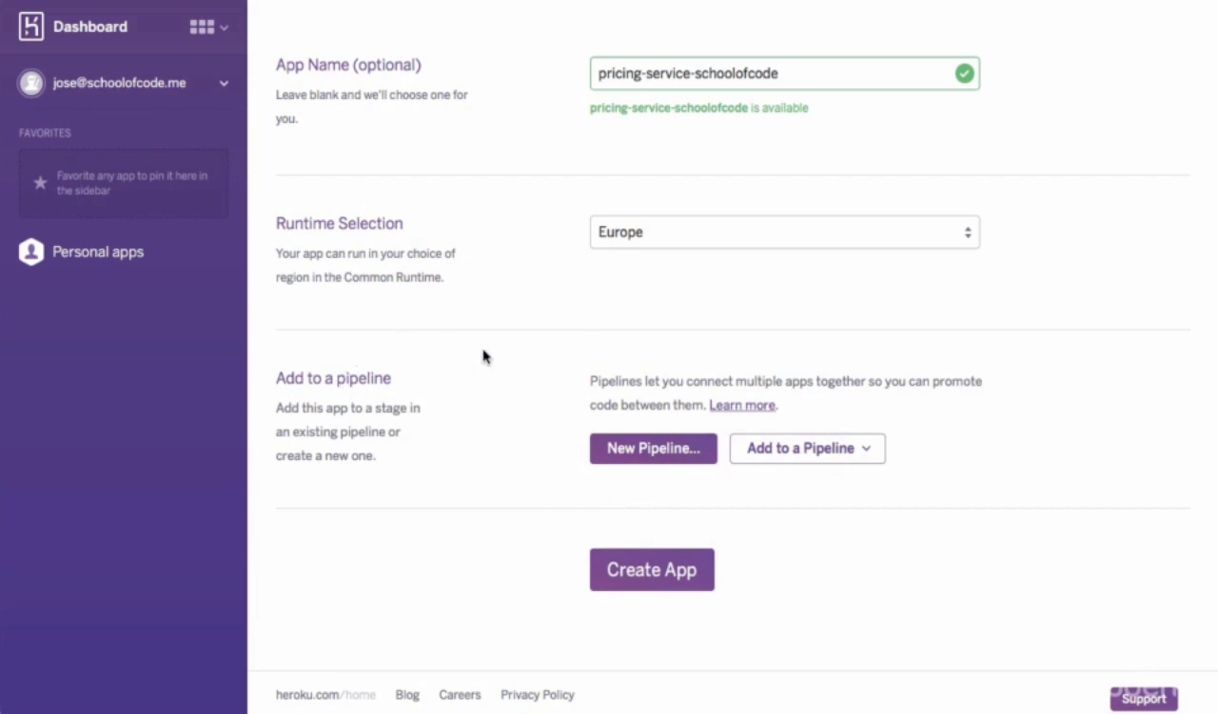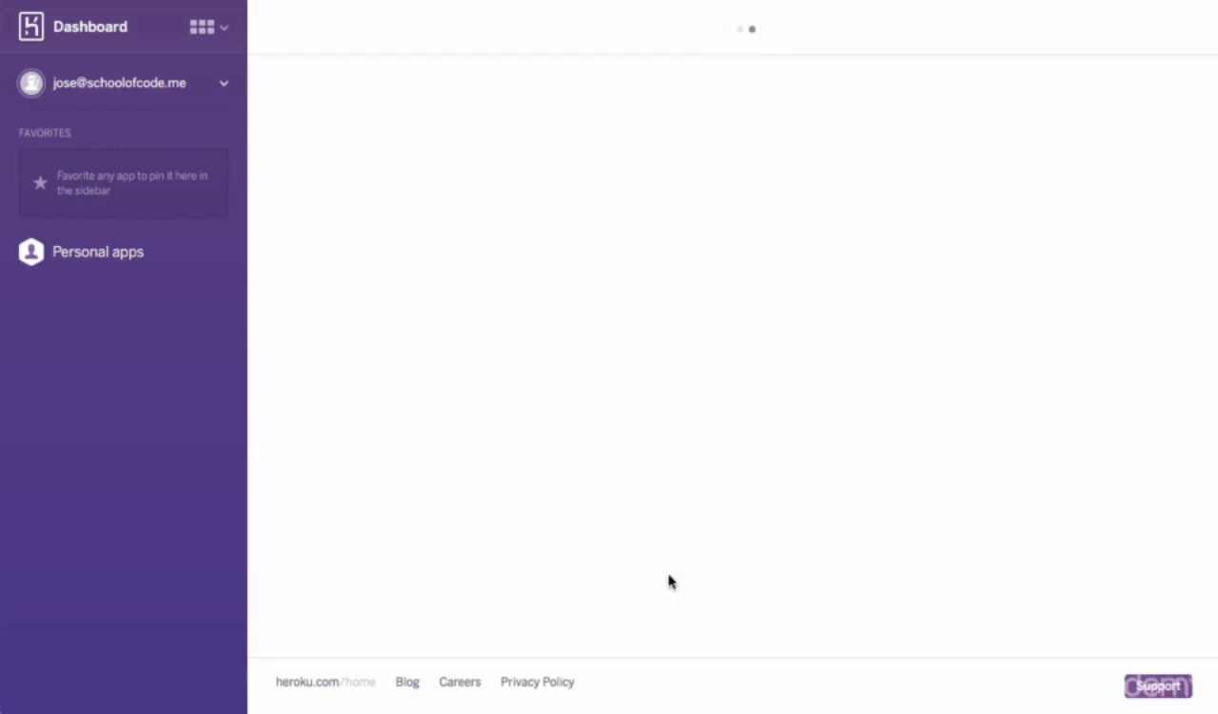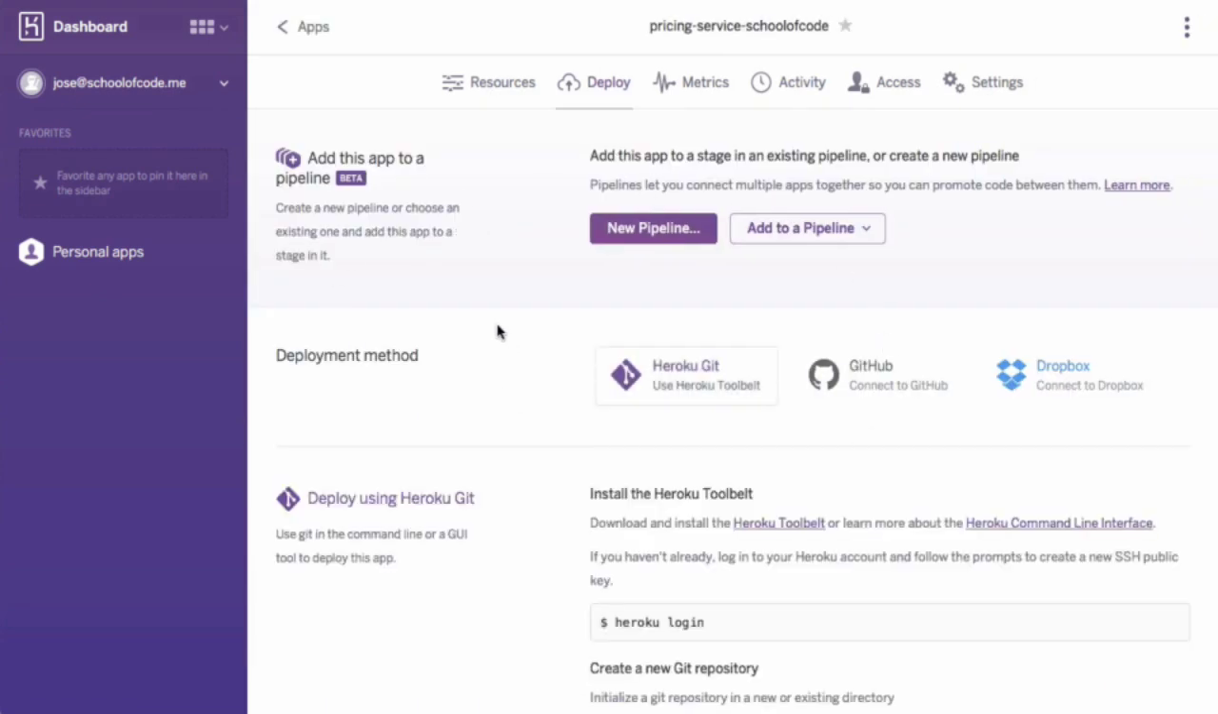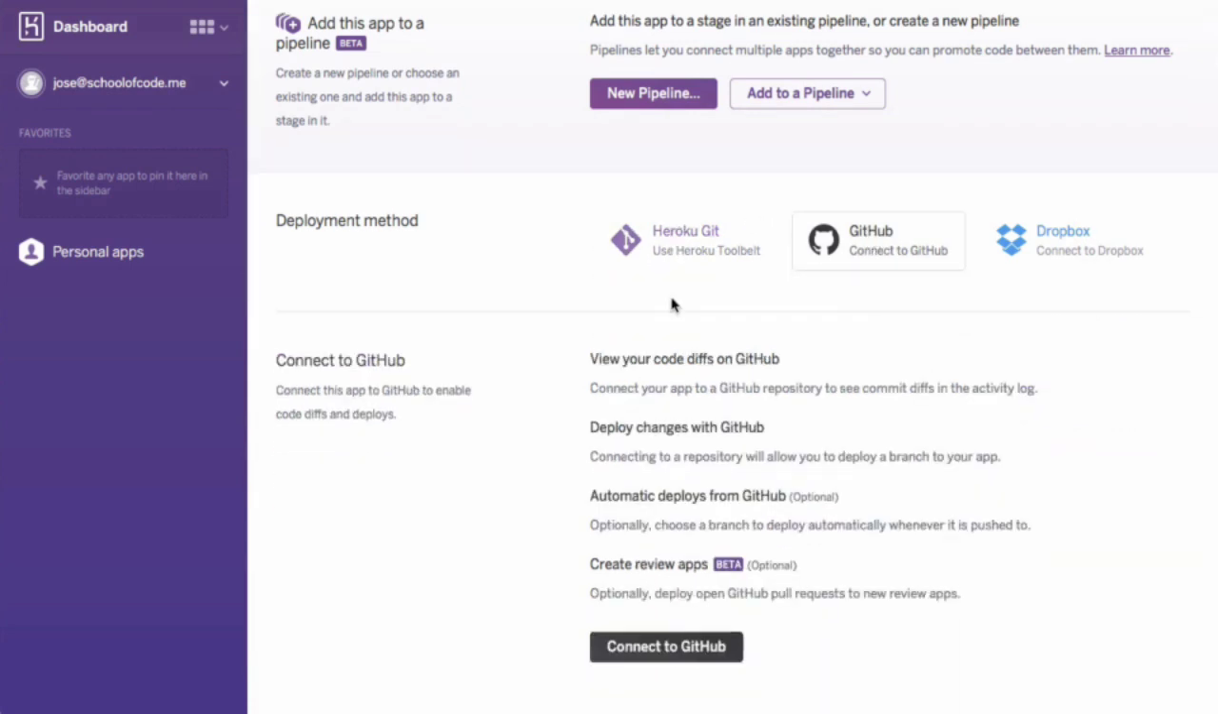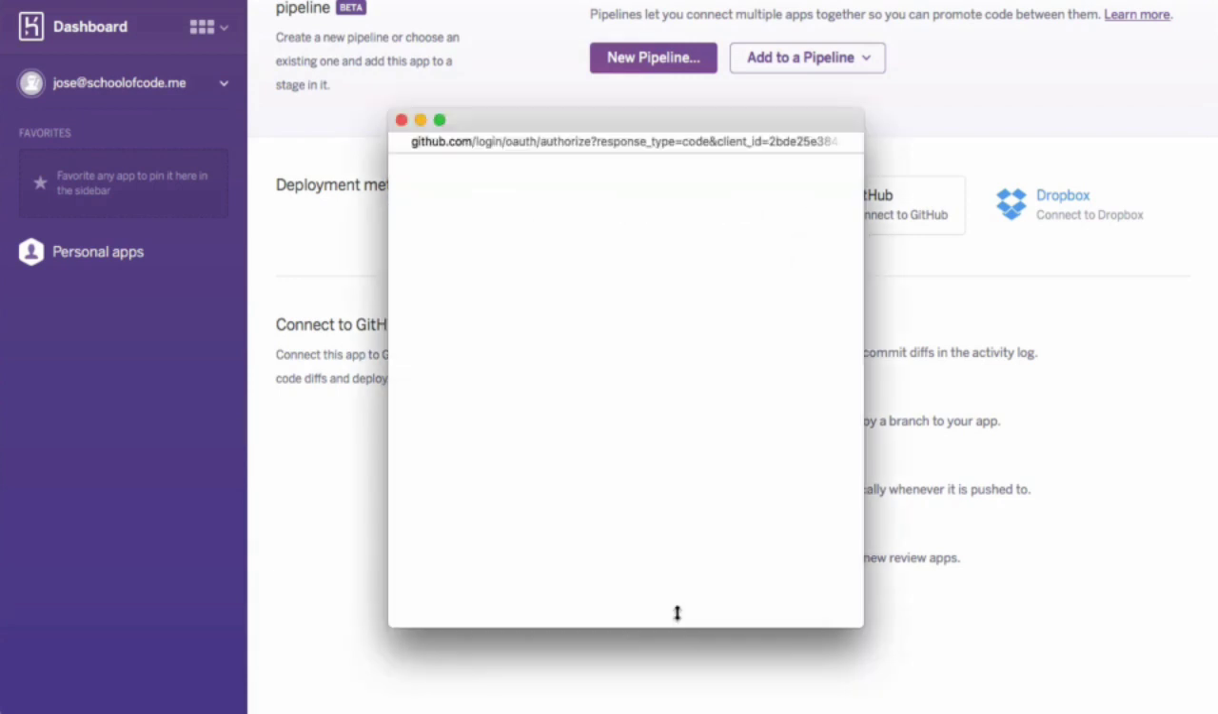And here in this final set of options, you can add it to a pipeline. And a pipeline is something that we're not going to be getting into in this course, but essentially lets you connect multiple apps together so you can reuse code in between them. And we don't really care about that in this case because our app is a standalone app. So once that's done, press on Create App. And there you are greeted with the app screen. The next thing to do is to connect the app to the GitHub repository that we created earlier. So what I'm going to do is press the button and then connect to GitHub down here.